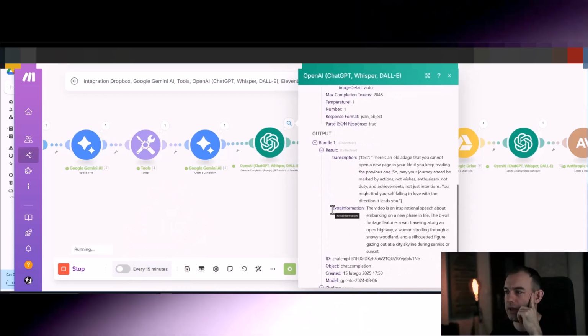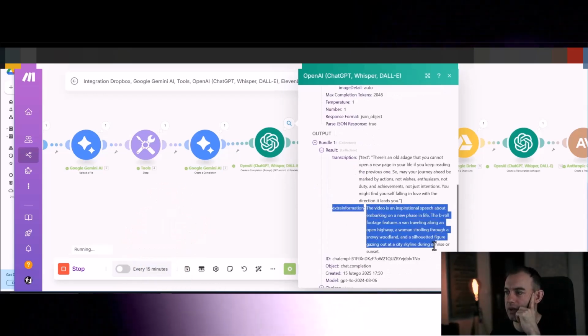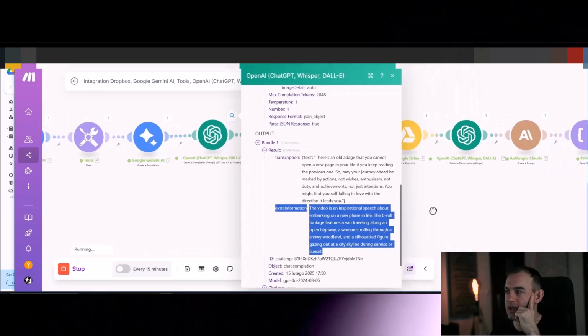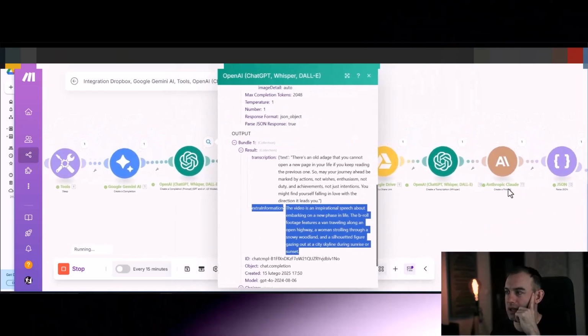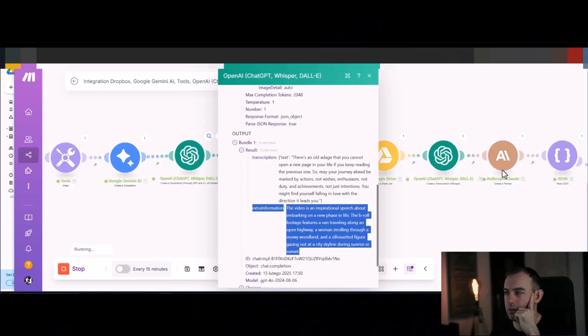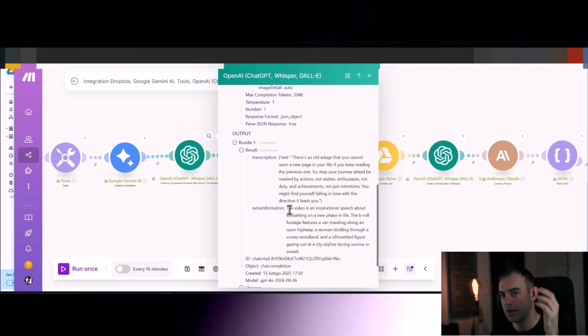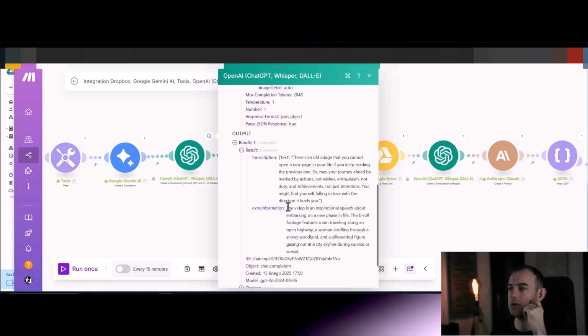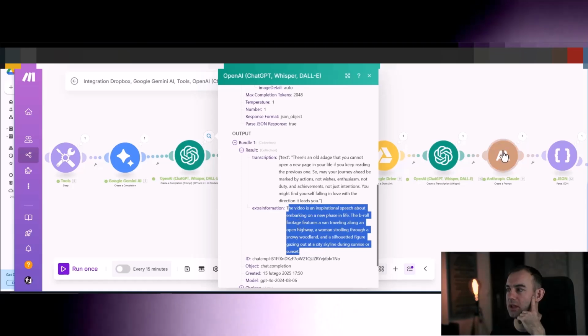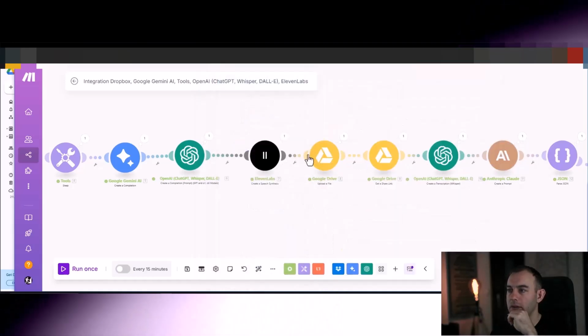Now, we haven't utilized this extra information. I'm going to stick it into the Claude and say, when you're working out your prompts for the images, bear in mind, this is the kind of extra information. This is the reference. This is what Gemini sees in our original video. We're going to stick that into here as well for the next run.